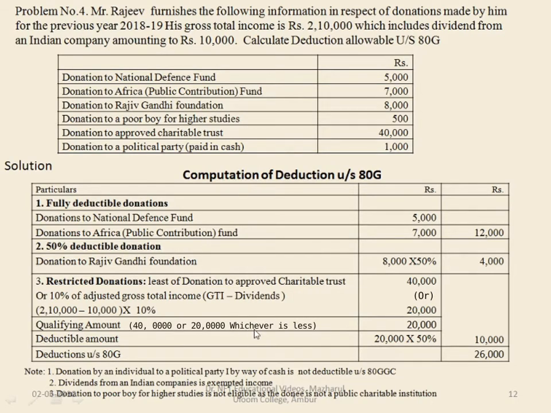So the qualifying limit is 20,000, and from this 20,000 we have to compute the charitable institution donation. It comes under 50% limited donations. So 20,000 into 50% gives you 10,000. So the total amount of deduction under section 80G will be 12,000 plus 4,000 plus 10,000, that is 26,000.